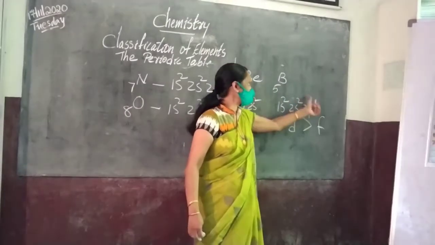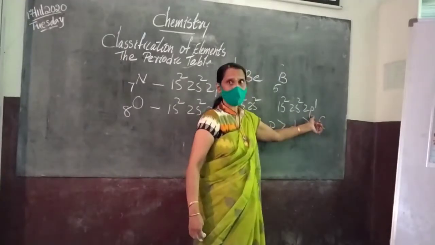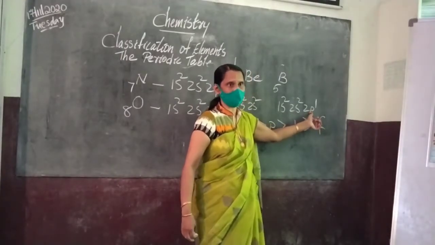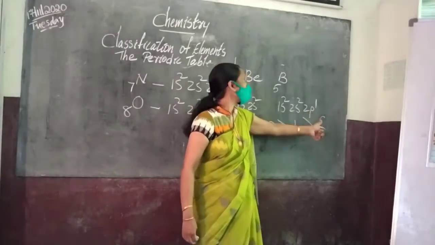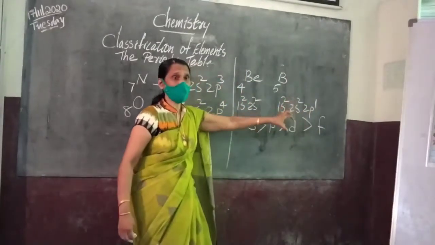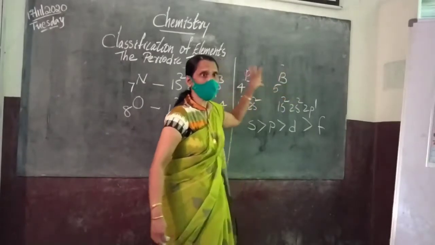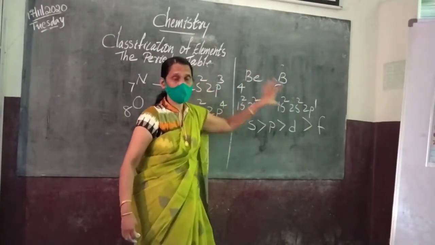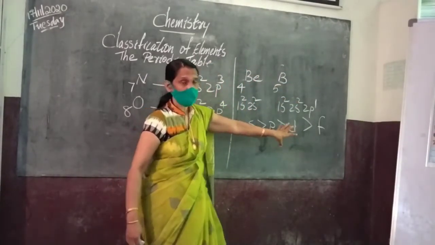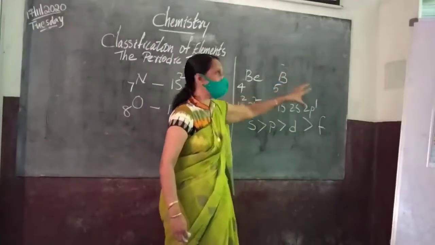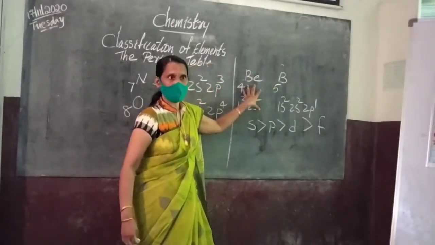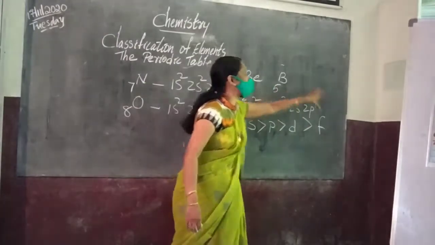Since it has a p orbital, its penetrating power will be less. So it is easy to remove an electron from boron compared to beryllium. Understand? So which ionization energy will be more?